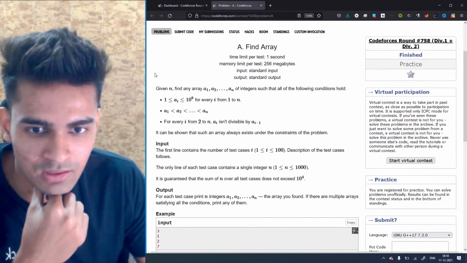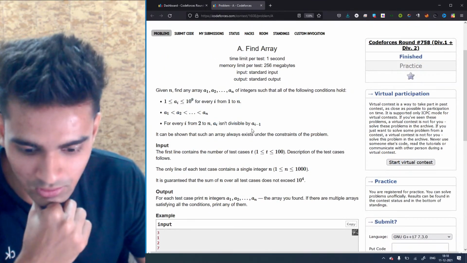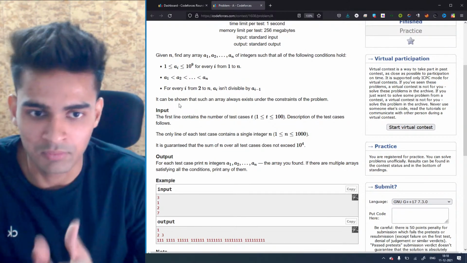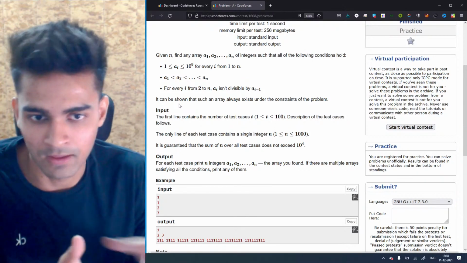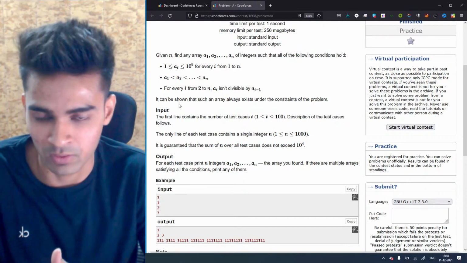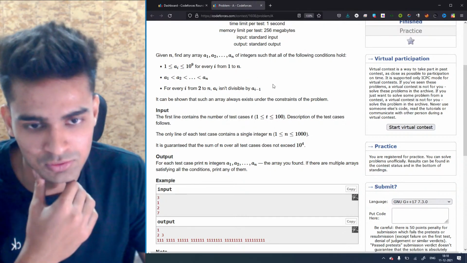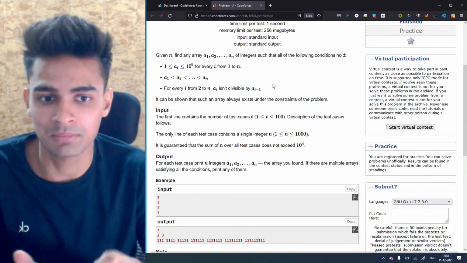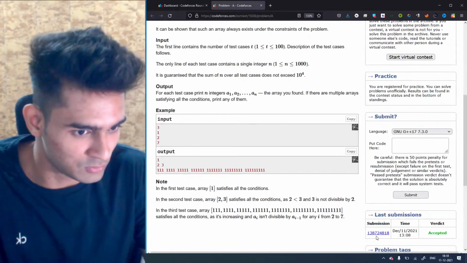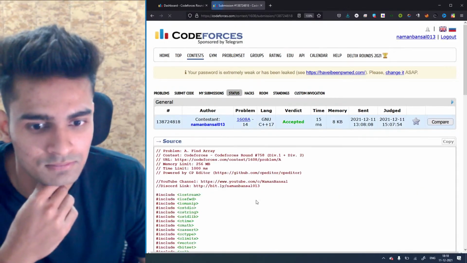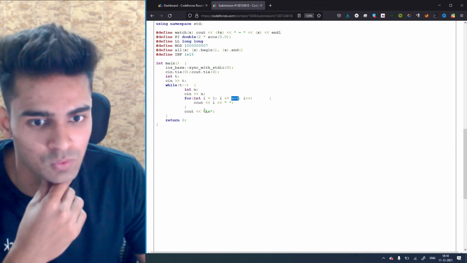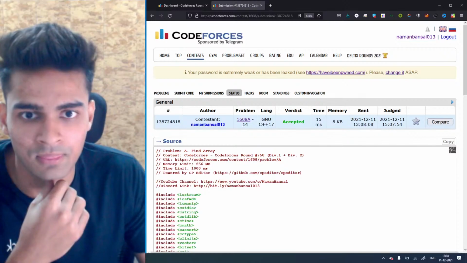Okay, so not very strict conditions, and we can easily find a solution for this. Basically, if we take integers from 2 to n plus 1, we cannot take 1, because then if a1 is 1, a2 will be divisible by a1, which we are not supposed to do. Therefore, we'll start from 2 and print all the numbers from 2 to n plus 1. That's all you have to do. I'll just show you my solution as well. I just took i from 2 till i less than or equal to n plus 1 and printed all those numbers, and that's it.